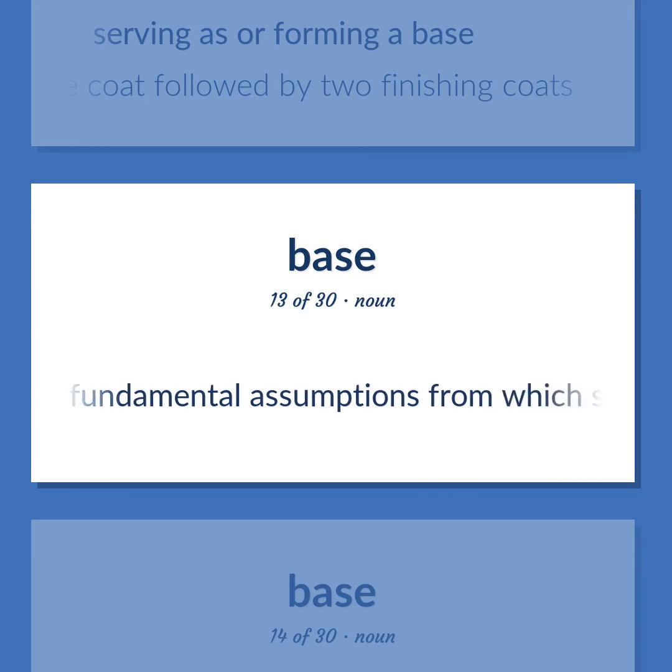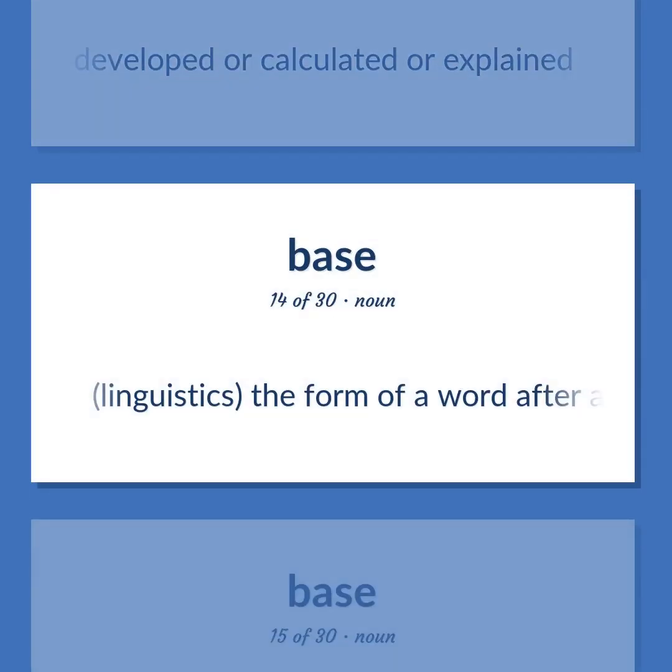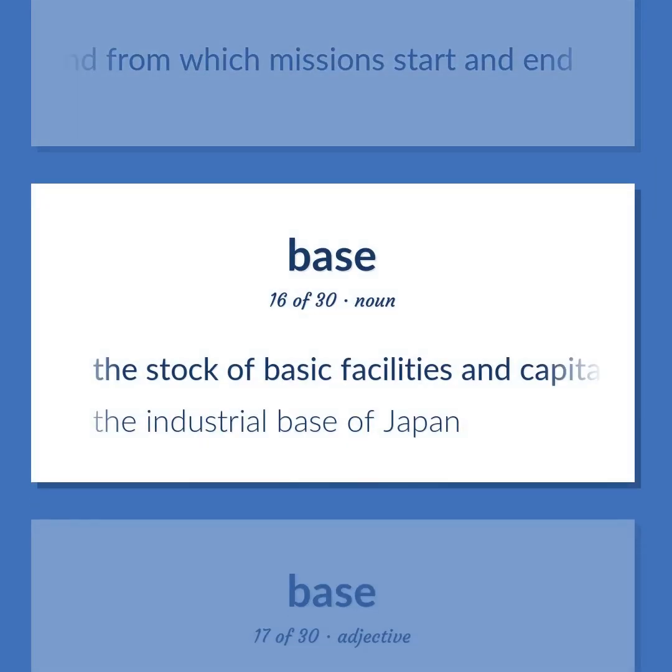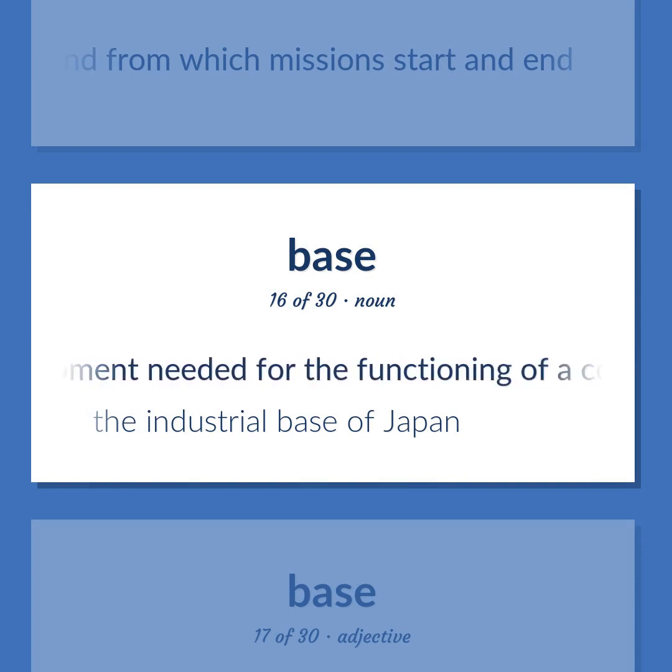The fundamental assumptions from which something is begun or developed or calculated or explained. Linguistics, the form of a word after all affixes are removed. The place where you are stationed and from which missions start and end. The stock of basic facilities and capital equipment needed for the functioning of a country or area. The industrial base of Japan.